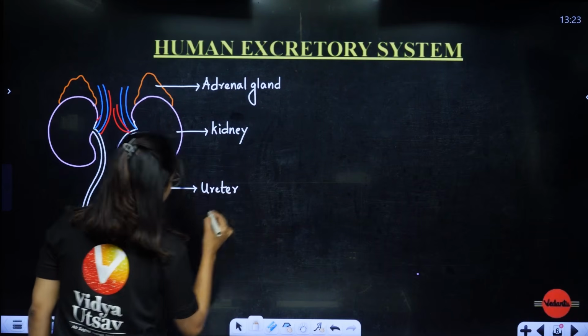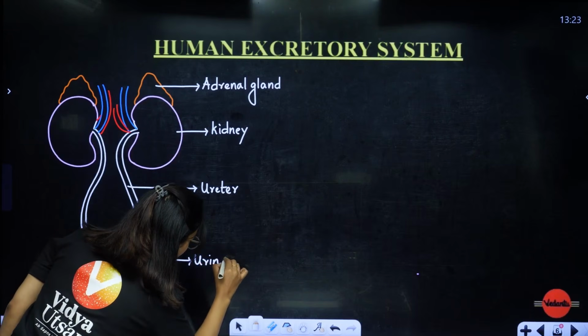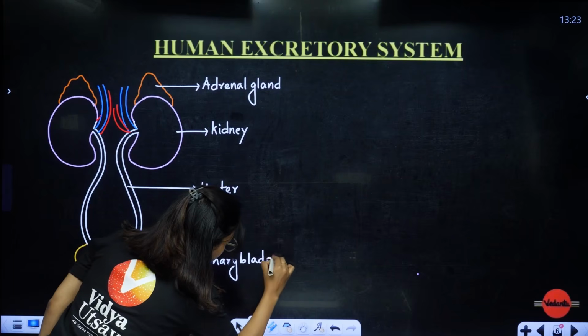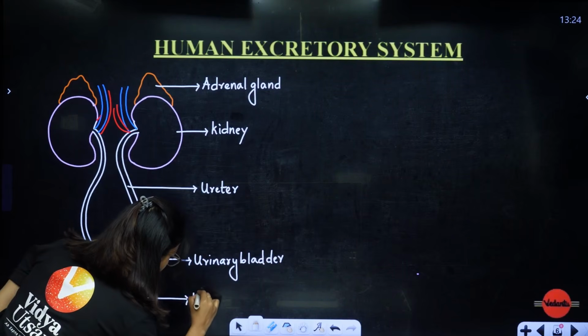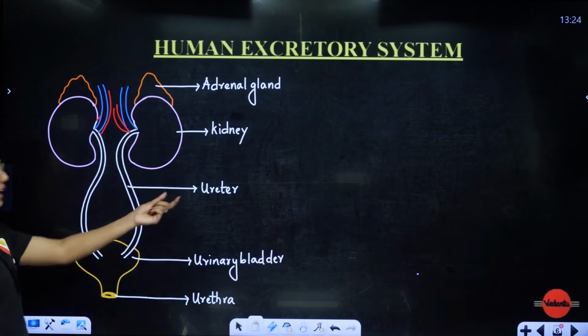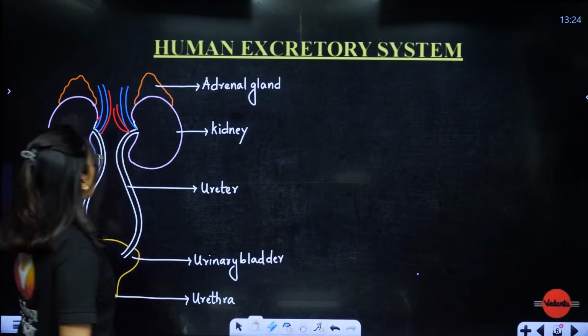And this is the urinary bladder. From the urinary bladder, students, there should be an opening, right? It should open to the external genitalia. So there we will have the urethra. This is ureter, this is urethra. Most of the time students get confused. Don't be confused here.